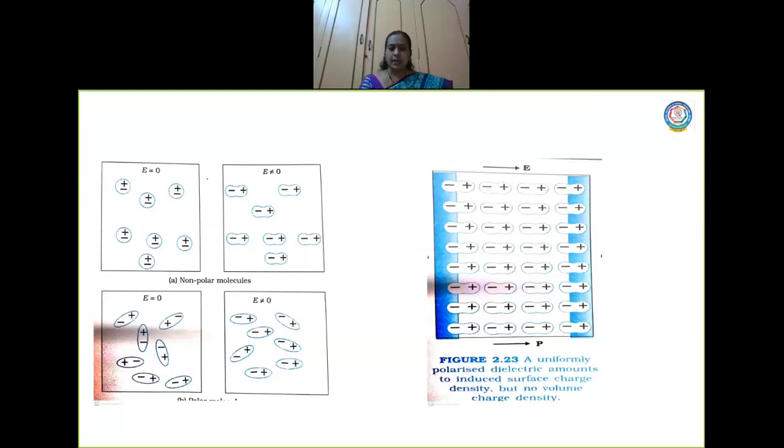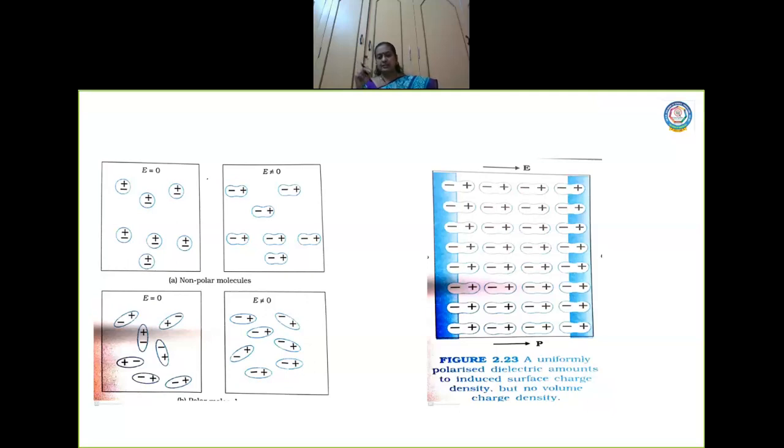Now what I am going to do is give an electric field. When an electric field is given, the individual dipole moments tend to align within the field.